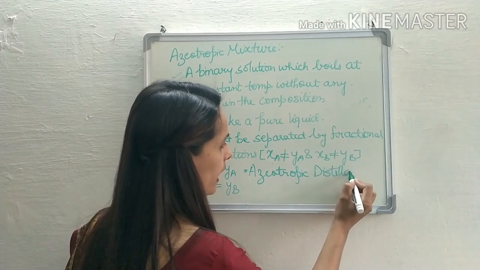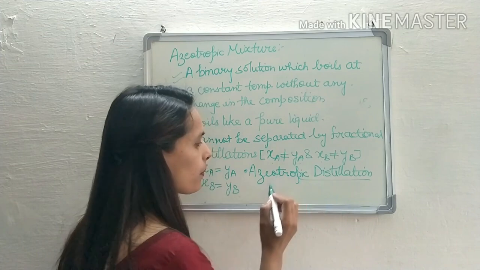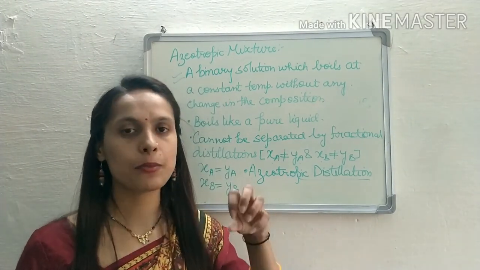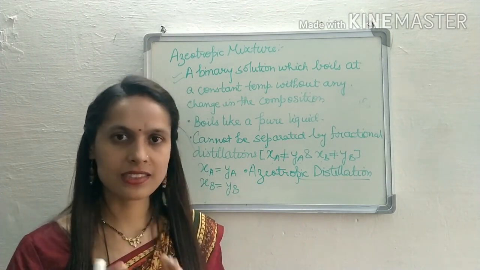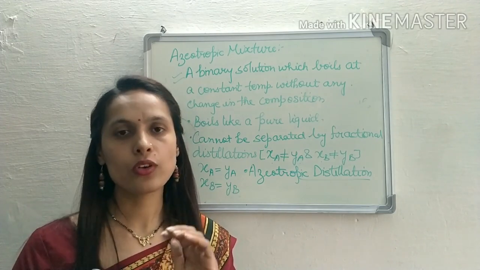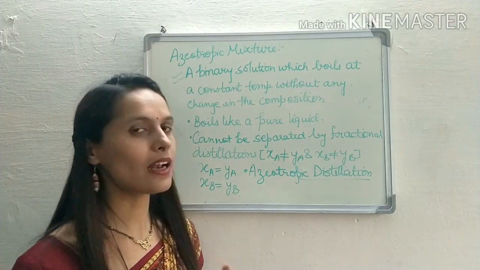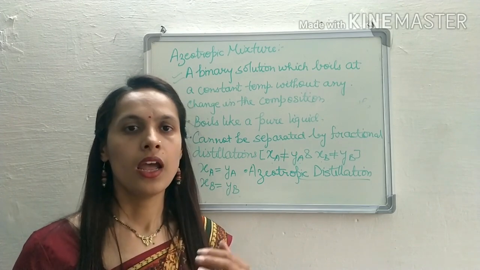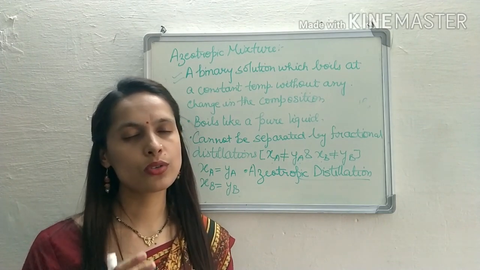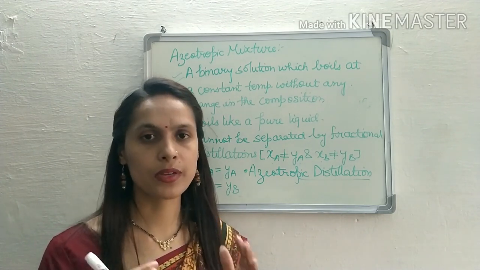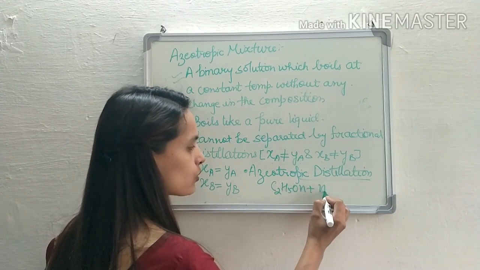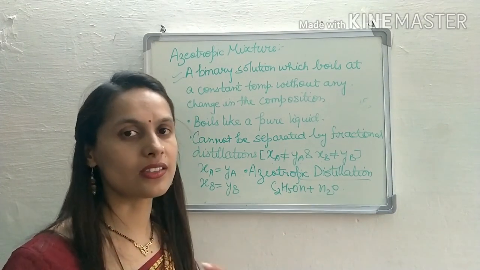Now what do you mean by azeotropic distillation? Azeotropic distillation means mixing a suitable substance at that particular composition and then subjecting the solution to fractional distillation. Suppose I talk about alcohol. If I want to get pure alcohol, I have C2H5OH plus water, a diluted alcohol, and I want to concentrate it.